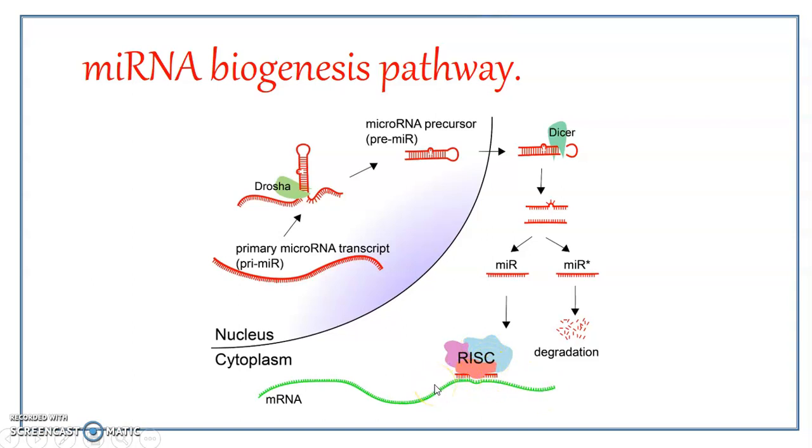So a typical microRNA in animal cells is partially complementary to a region in the 3' untranslated region of the mRNA target. So it is not exactly complementary, only partially complementary. What happens is that base pairing involves 6 or 7 nucleotides near the 5' end of the microRNA, as well as a few additional base pairs.